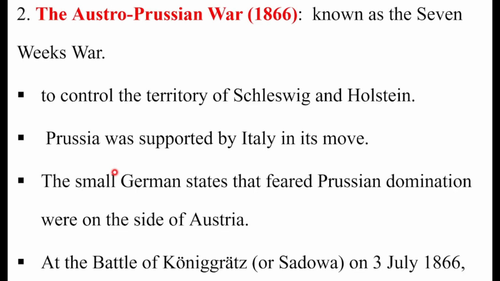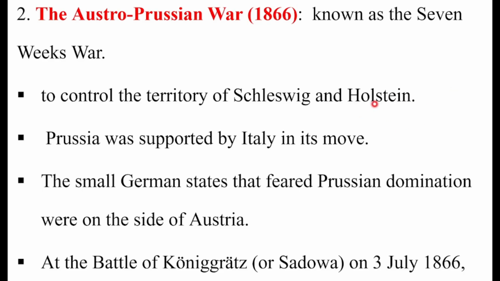German leadership: as we discussed at the beginning of this video, in 1815 the Vienna Congress also created the German Confederation under Austrian domination. So Germany was ruled under the domination of Austria until 1866. Now Prussia also began to lead the unification of Germany. In this case, Prussia wanted to take the role of leading German unification in place of Austria. Controlling the territory of Schleswig and Holstein was one cause of the Austro-Prussian War.